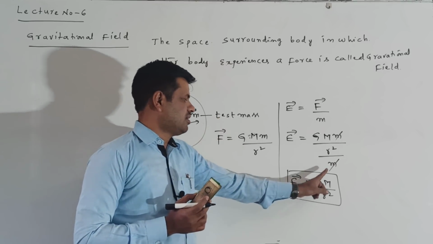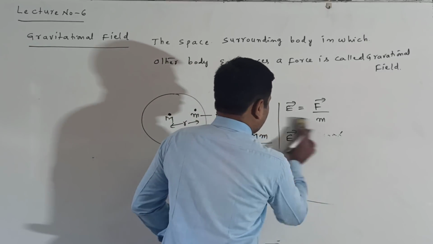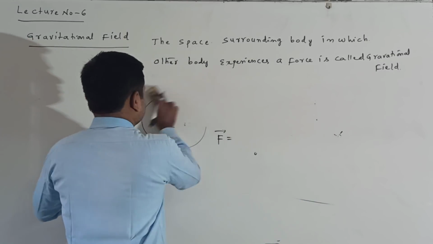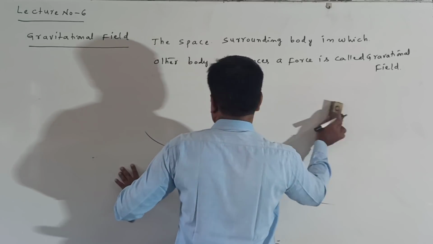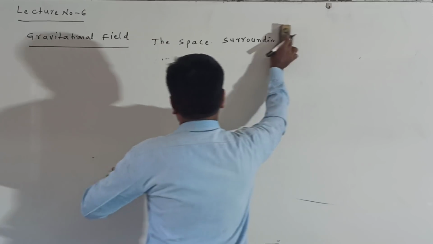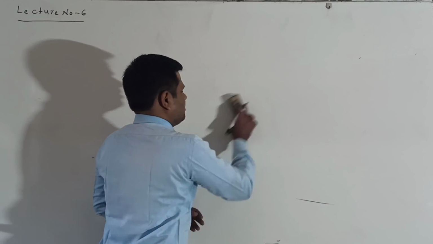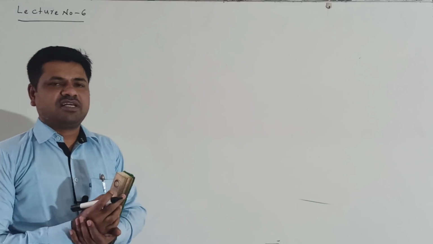Just remember the formula. Some questions are asked in competitive examinations, but theory questions are not asked on this. Just remember what the gravitational field is.